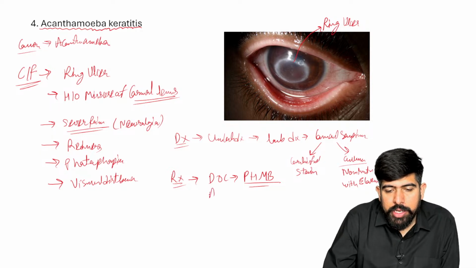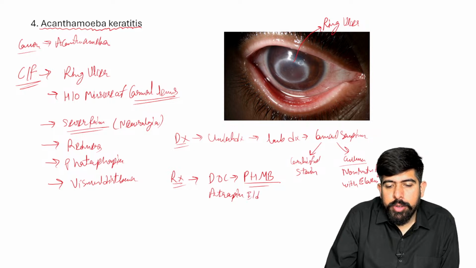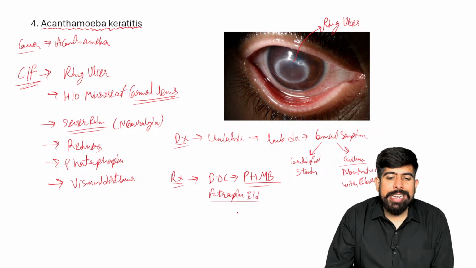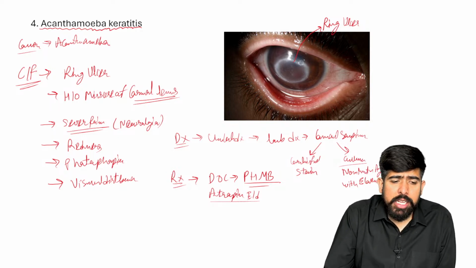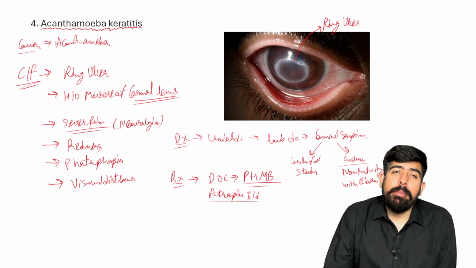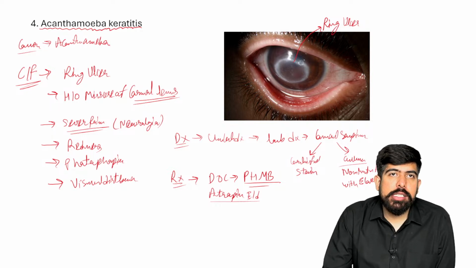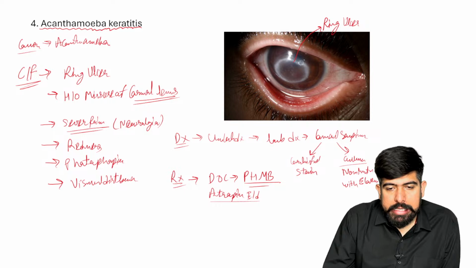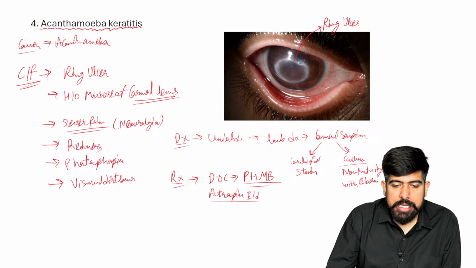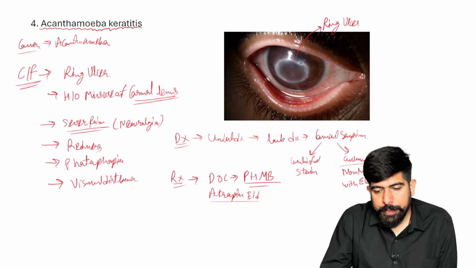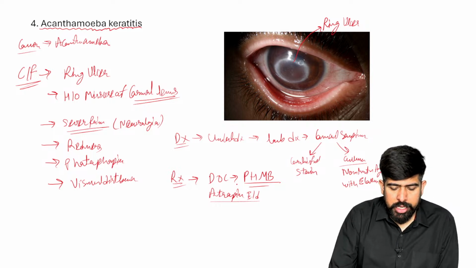Of course, we give atropine eye drops because this decreases the pain in this patient. With that, we give PHMB, polyhexamethylene biguanide, which is the drug of choice for Acanthamoeba keratitis. Very good, guys. Perfect. Let's move forward to the next one.